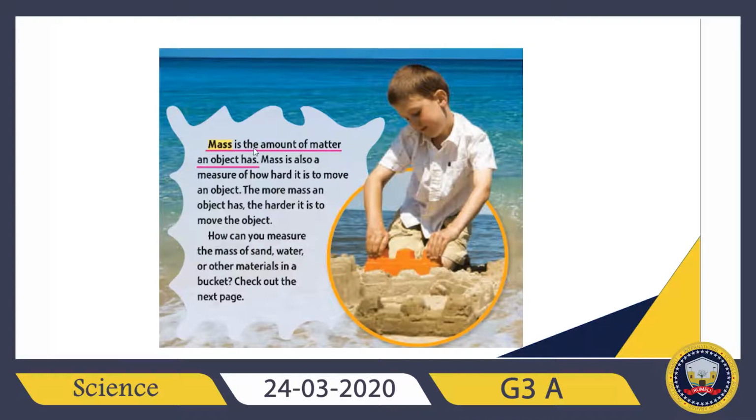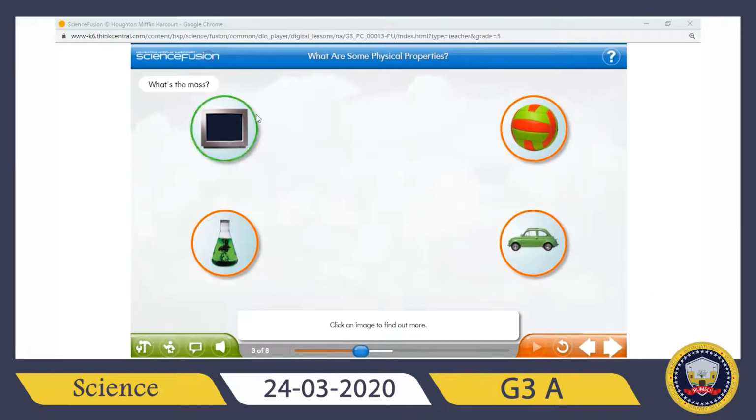Remember, mass is the amount of matter an object has, and weight is how strongly the force of gravity pulls on an object. Okay, right now let's talk about these four objects. All those objects you just looked at are made up of matter because they all take up space.